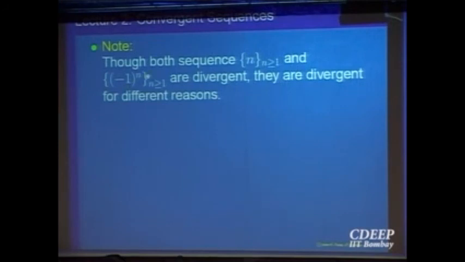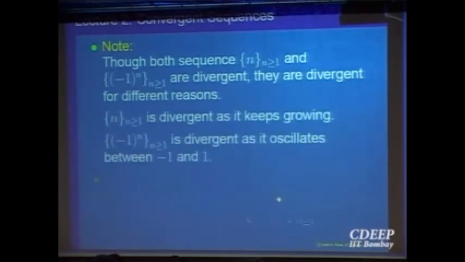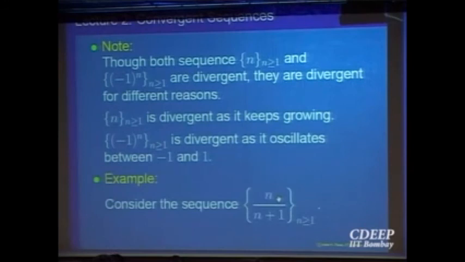See, -1 to the power n was not convergent because it is fluctuating. Right? Whereas the sequence n was not convergent because it goes away and away. In some sense, it is unbounded because it is going away and away. So we want to make that precise now.